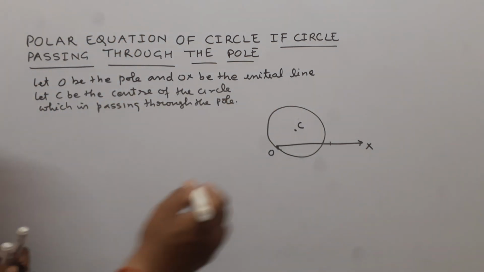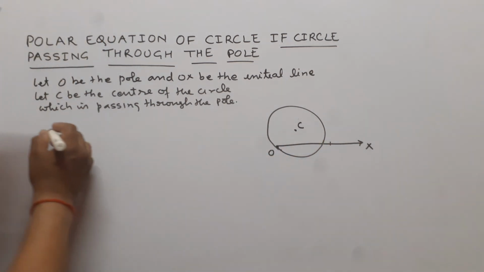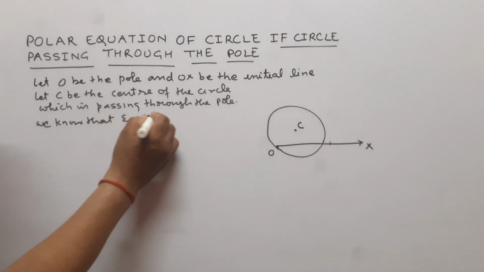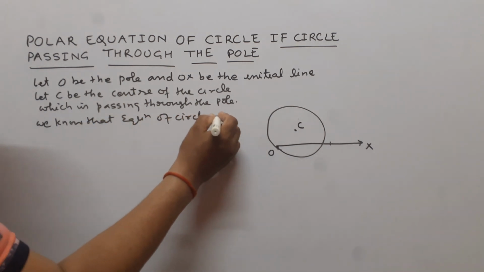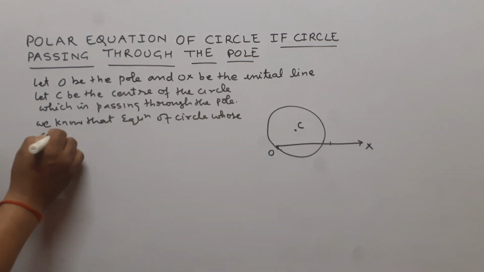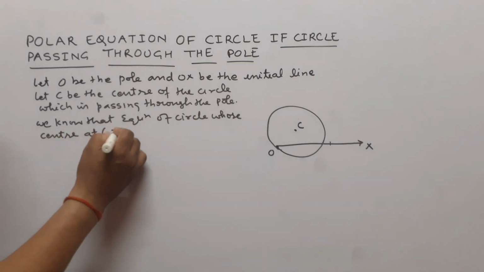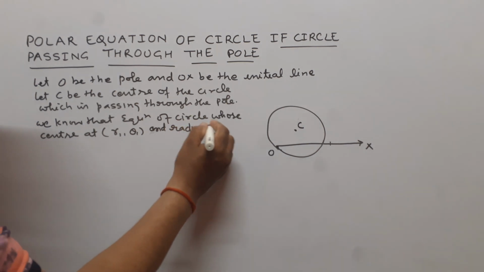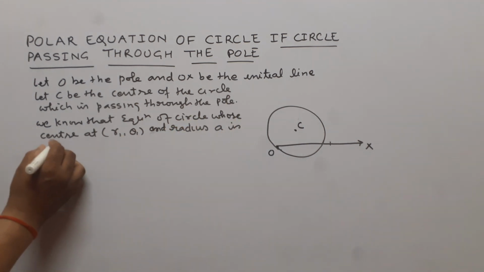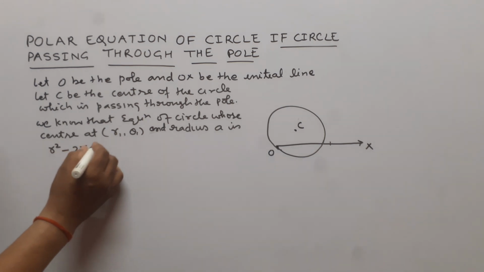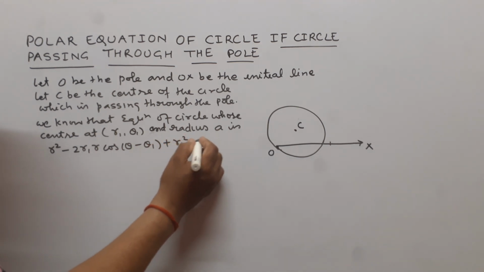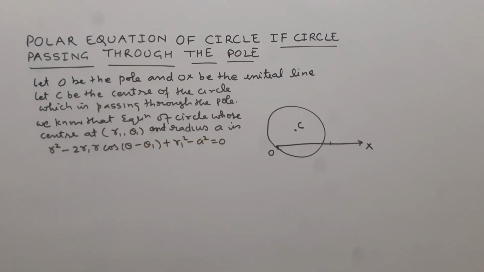Now we know that the equation of circle whose center is at r1, theta 1 and radius a is r square minus 2 r1 r cos(theta minus theta 1) plus r1 square minus a square is equal to 0.